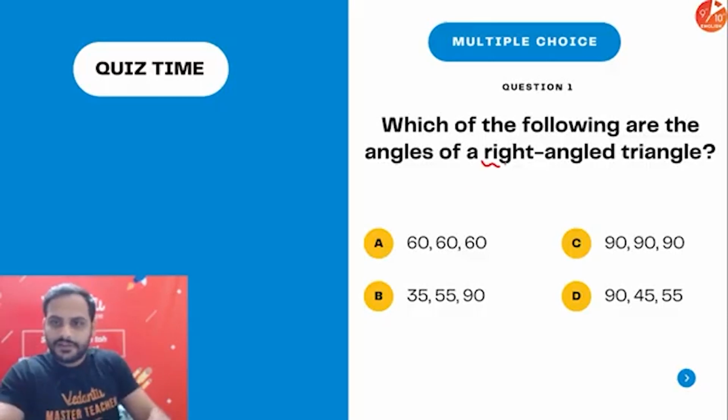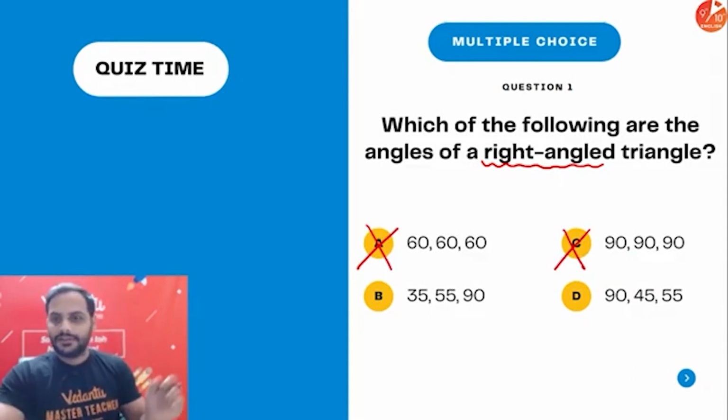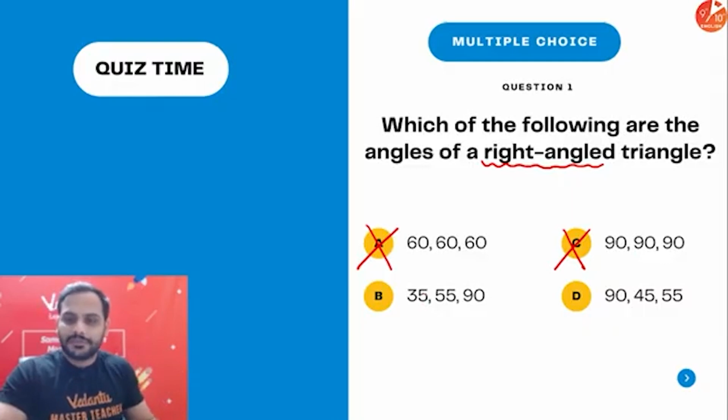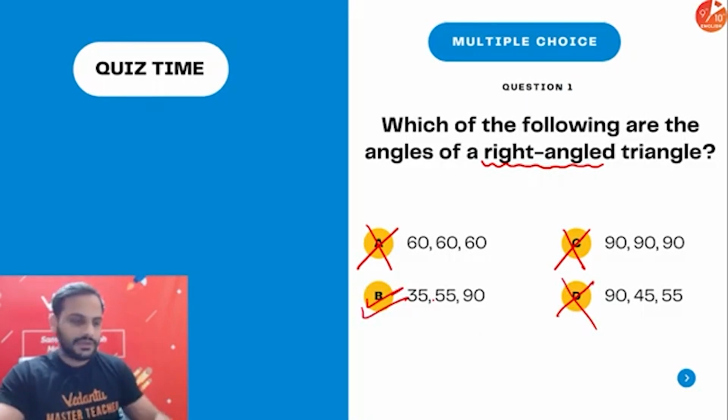Now, the first thing I read is that it is a right angle triangle. I know option A is wrong because a 90-degree angle must be there. I know option C is also wrong because in a right angle triangle, only one angle can be a right angle. So A and C are wrong. Now you have to see between B and D. You know that the sum of all the angles should be equal to 180 degrees. In D, the sum is not 180 degrees. So option B is going to be your correct answer. It's as simple as that. Correct, beta? In this way, you need to understand.